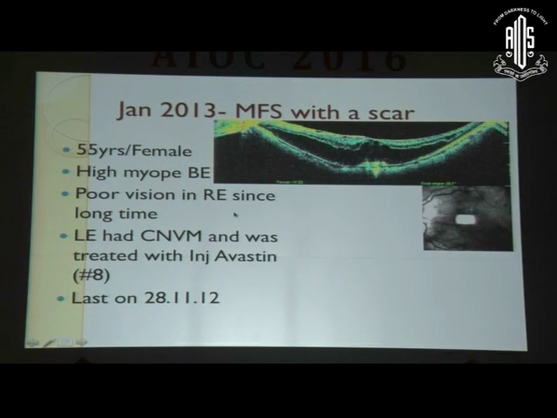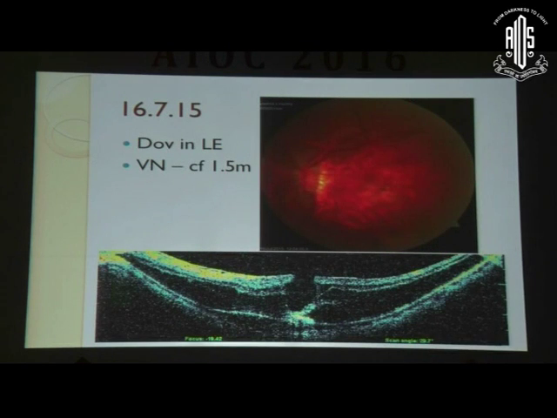This is a patient whom we had treated in 2012, before that for myopic CNVM, and she was stable. In January 2013, she had a vision of 6/60 in her left eye with a scar due to CNVM and a myopic schisis. Since the patient was maintaining the same vision, we explained to her, and she did not really want any surgery.